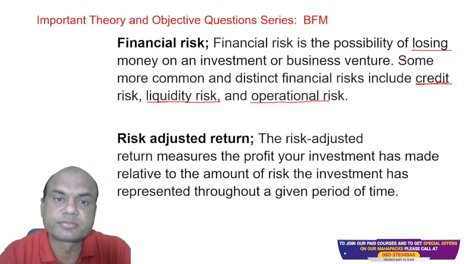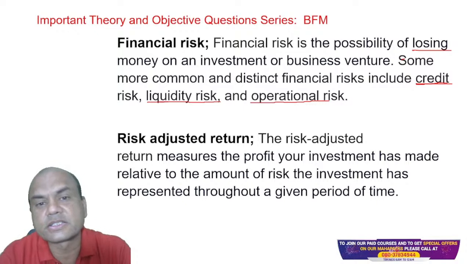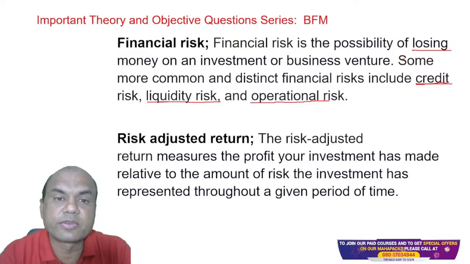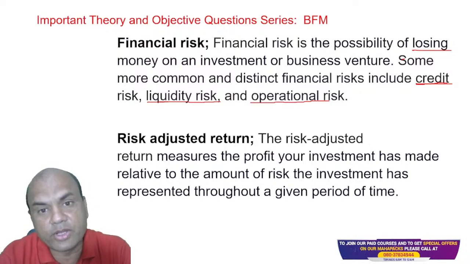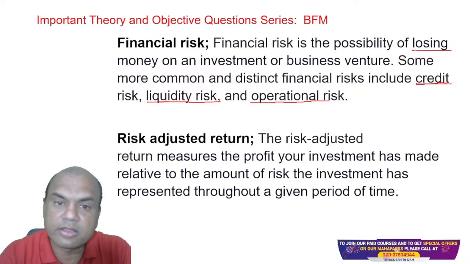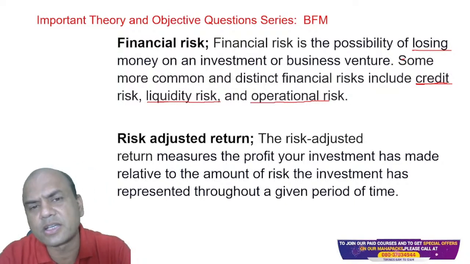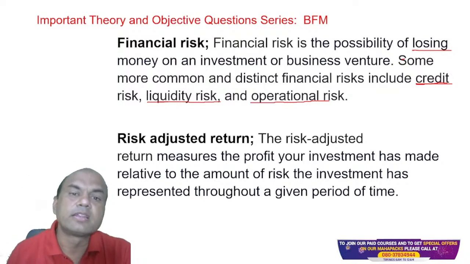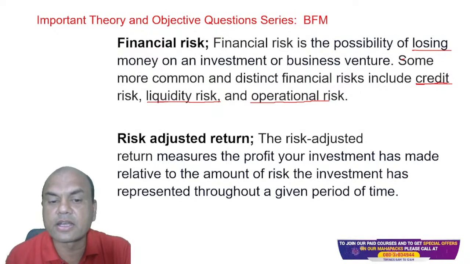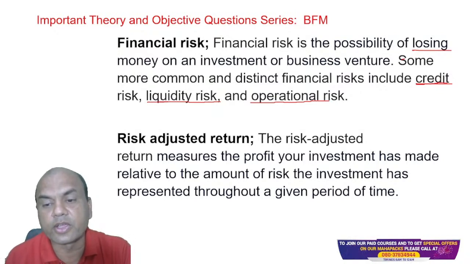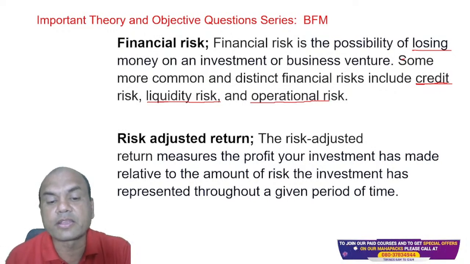What do you say? Type fast in the comment section. Which one of the investments will carry higher risk? Investment in FD of the bank or investment in mutual fund? Obviously, isn't it mutual fund? So that's why the returns from those mutual funds are always called risk adjusted returns. The risk adjusted return measures the profits your investment has made relative to the amount of risk the investment has represented throughout the given period of time.